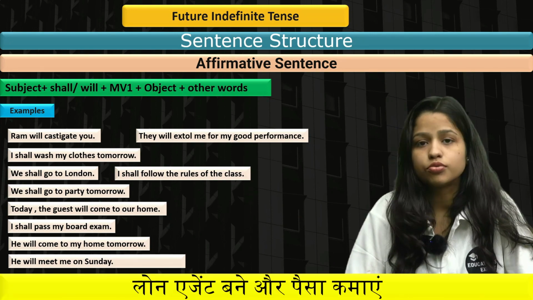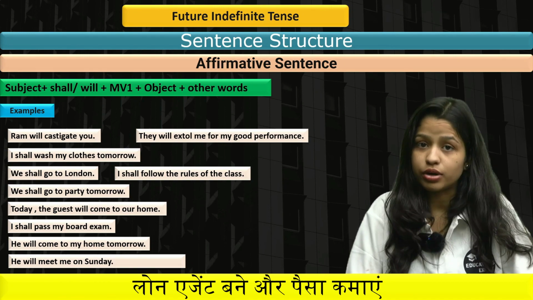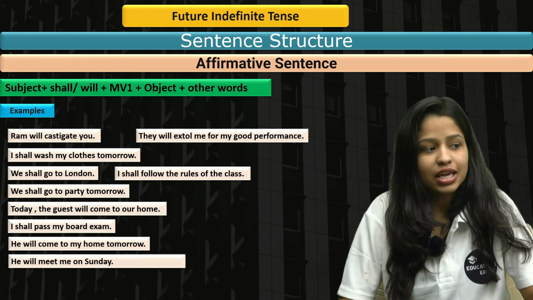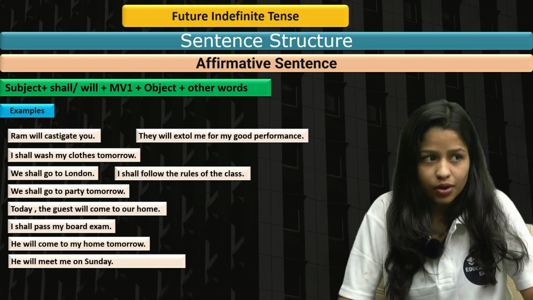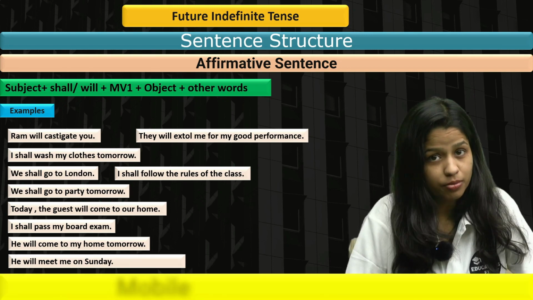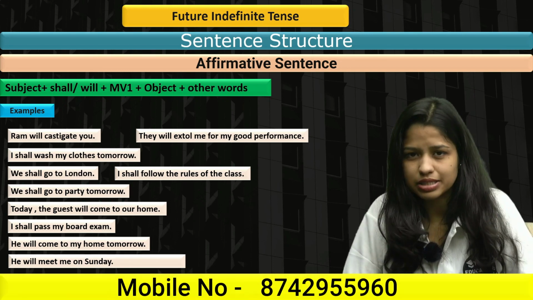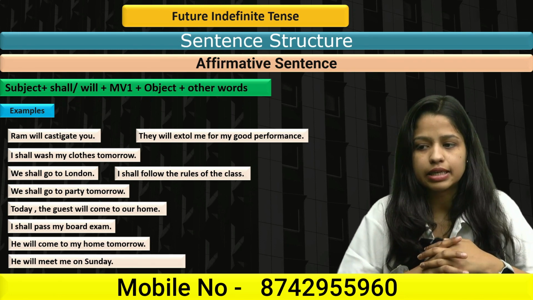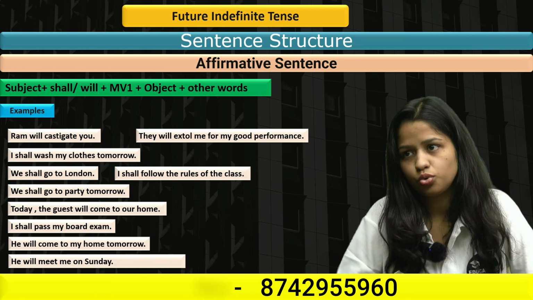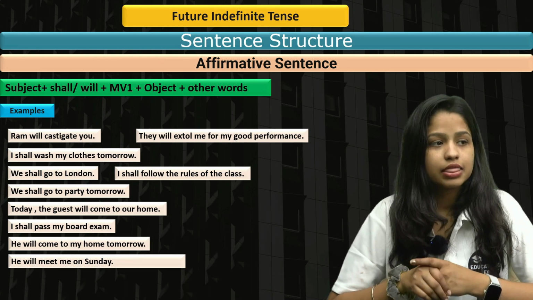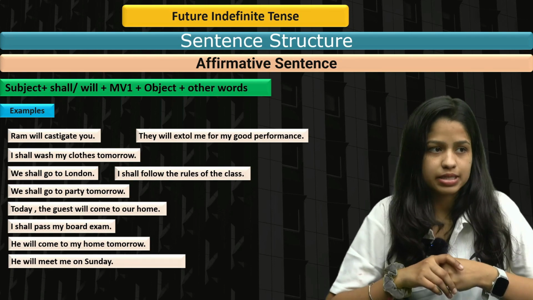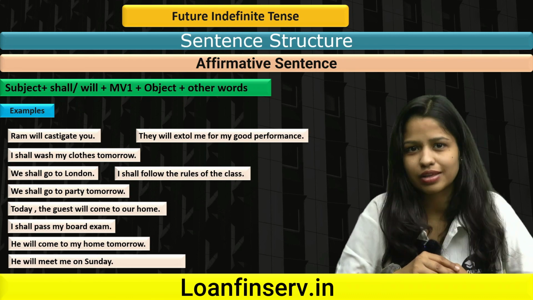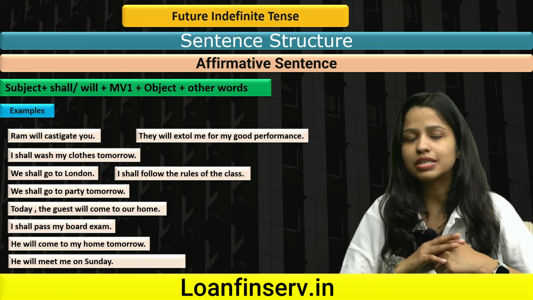Today the guest will come to our home. I shall pass my board exams, hopefully. He will come to my home tomorrow. He will meet me on Sunday. They will extol me for my good performance. Now you might be thinking, what does extol mean? Extol in English means praise. When you praise someone, that's what we call it. Last but not least: I shall follow the rules of the class, and you should follow the rules of the class, right? So I hope our sentences are definitely clear for you.